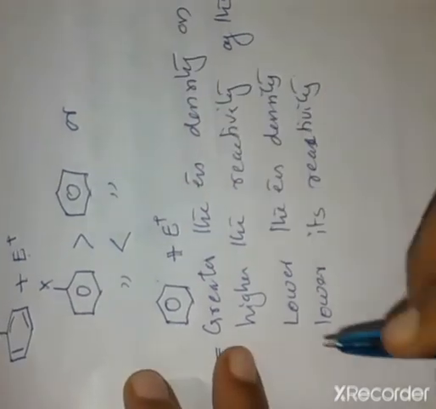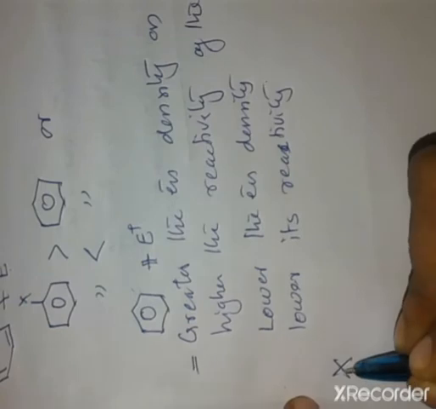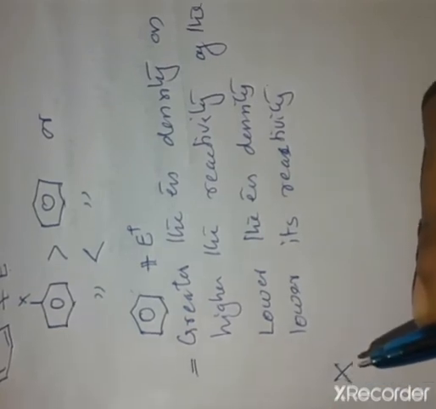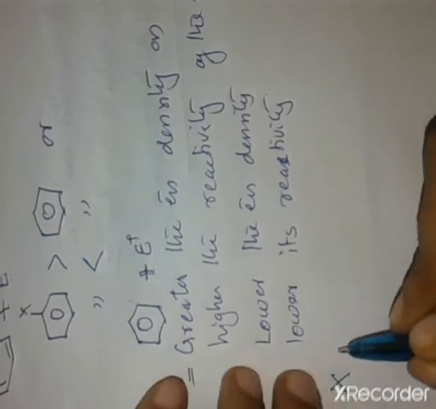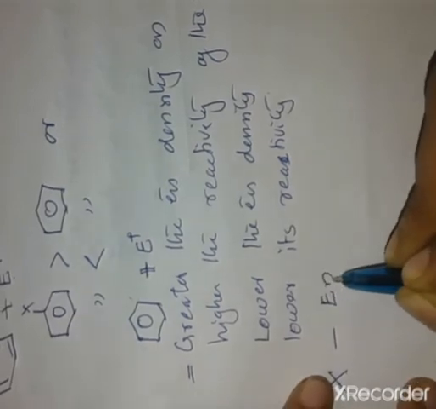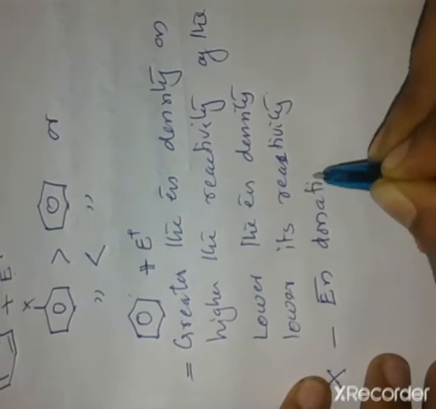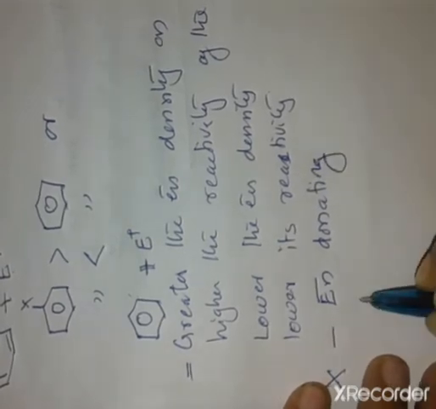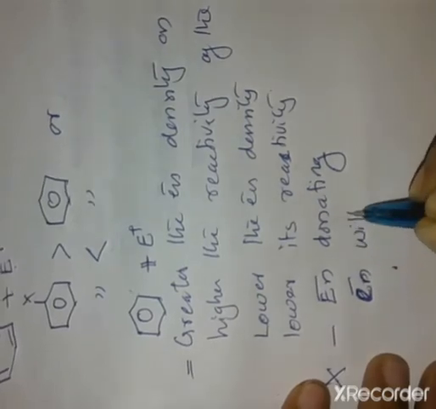So consider X. Depending on the electron releasing or electron withdrawing effect, there are two types of substituents: electron donating substituents and electron withdrawing substituents.